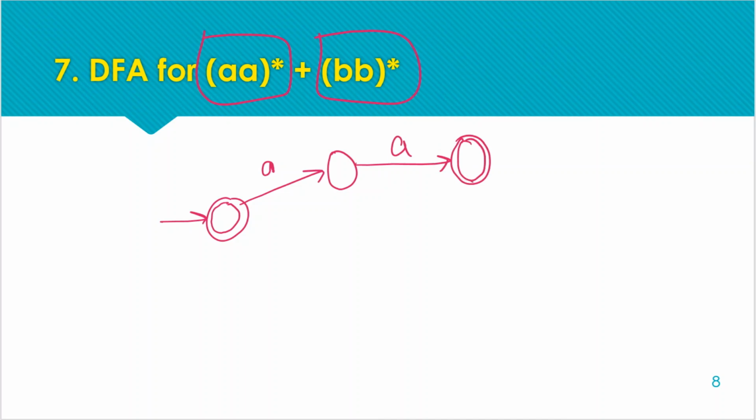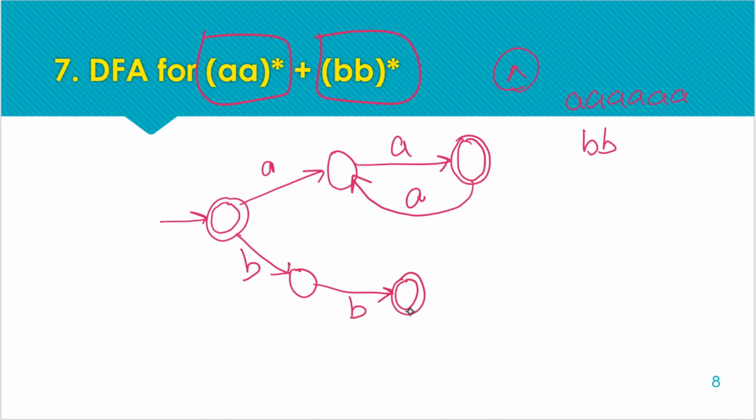After that we can receive any number of double A's, even number of A's, or no A, no B's. So null is also acceptable, that's why initial state is the final state. Otherwise we are going with A's only, even number of A's or even number of B's. So this is the pattern. So this is the path for even number of A's. Now even number of B's are also acceptable.